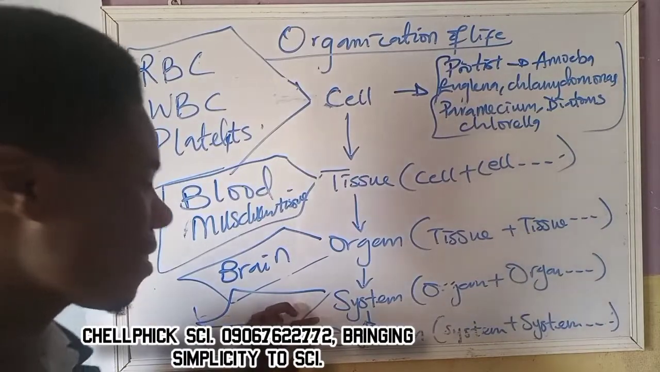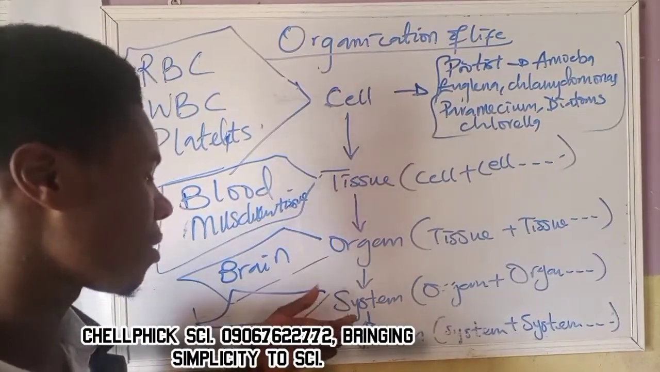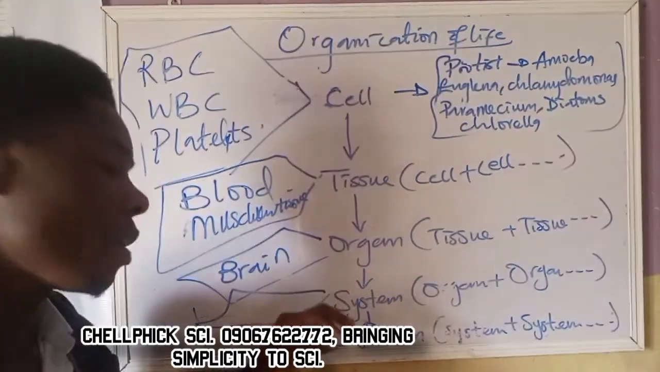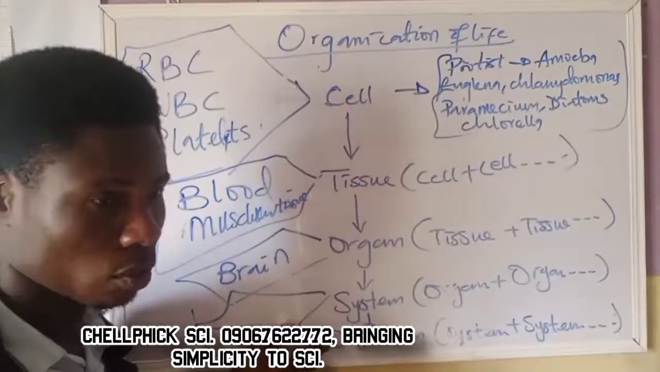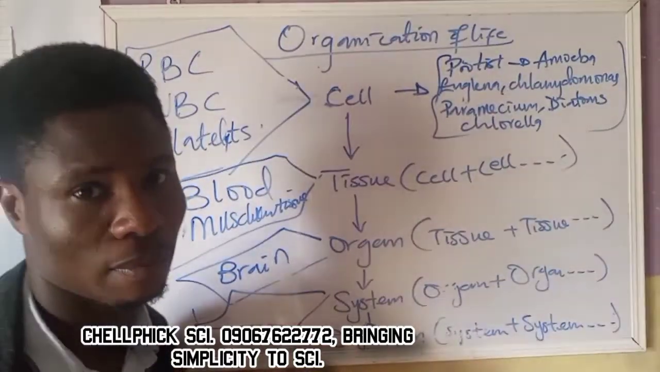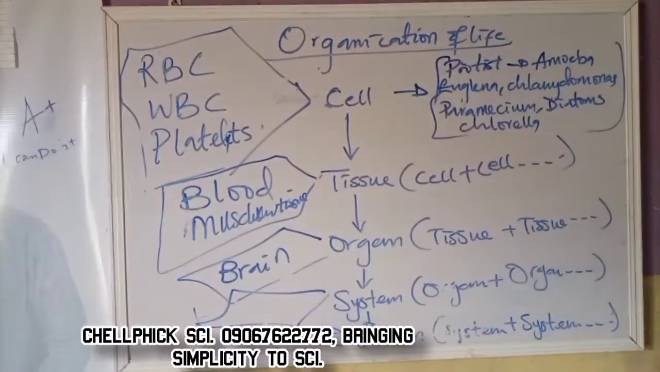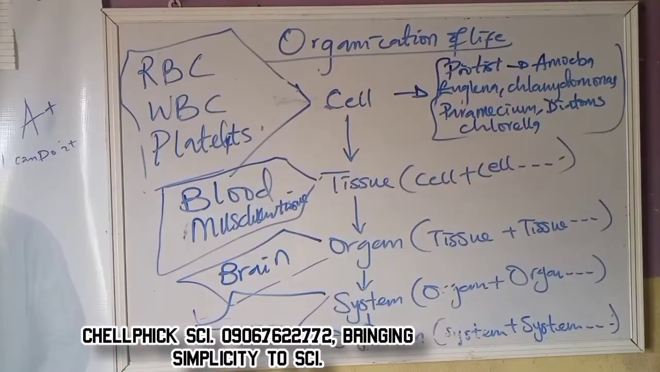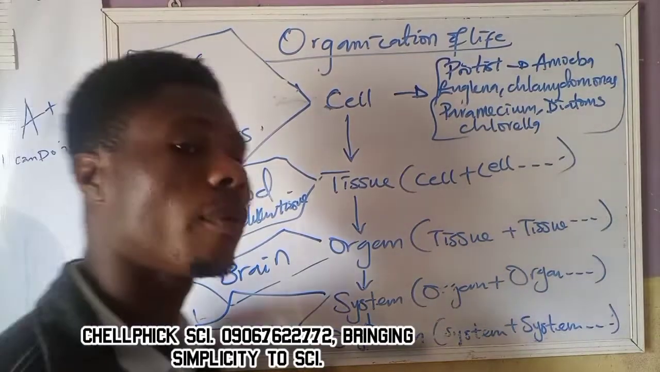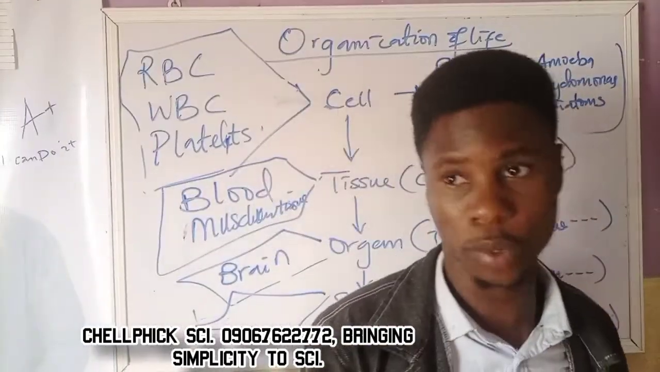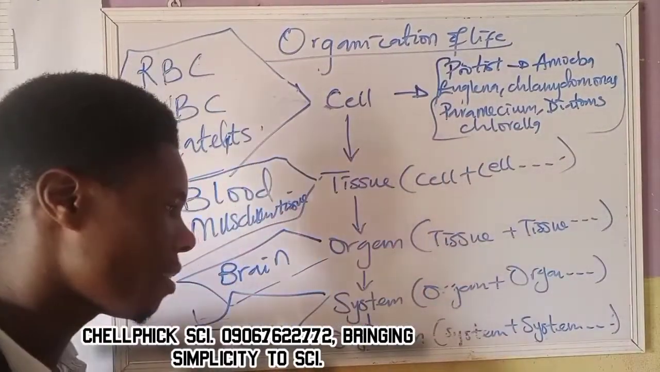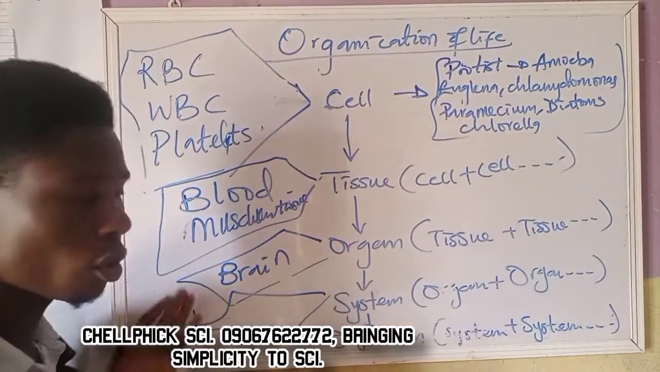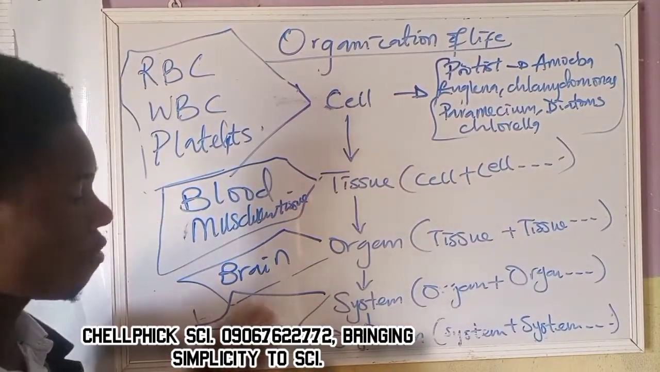So when systems now combine together, you form organism. So organism is the combination of systems. So write as many systems as possible. Now, it simply means that when systems combine together, they form organism. So the combination of systems actually refers to as organism.